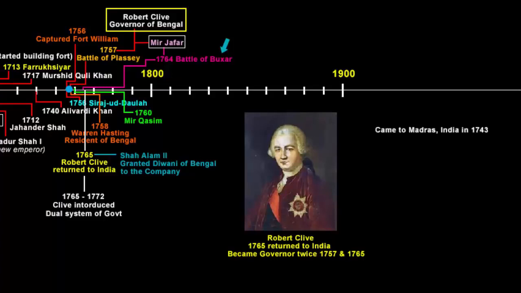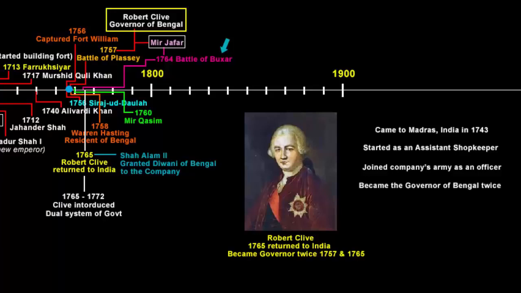He came to Madras from England in 1743 at the age of 18. During that time, he was just an assistant shopkeeper in the English company. Later, he joined the company's army branch as an officer. Because of his contribution and success in wars between other European traders, and then the Battle of Plassey, he was made the governor of Bengal twice, first in 1757 and second in 1764.